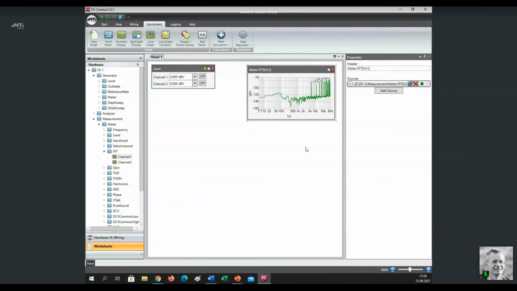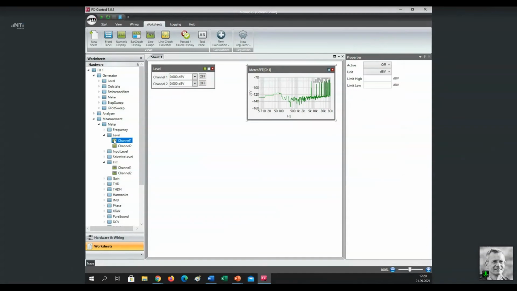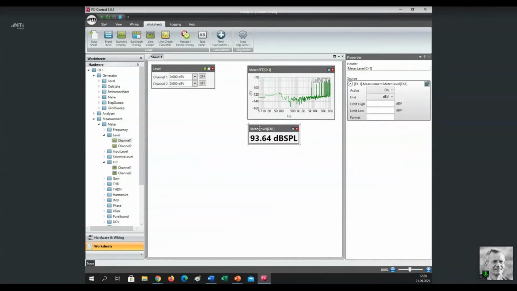And let us say we want to take a closer look at the behavior of the spectrum of this amplifier. So the first thing we may want to know is the wideband level, the wideband noise level. So for that purpose, we just add the level measurement of channel 1. This will be this panel here. So that's the wideband level. It will afterwards switch to dBV as soon as we have executed it. Let me just do it. So we test. Now this is the wideband level of our amplifier output.